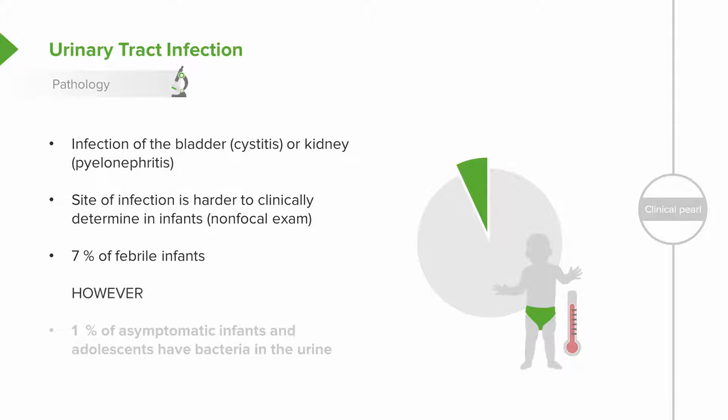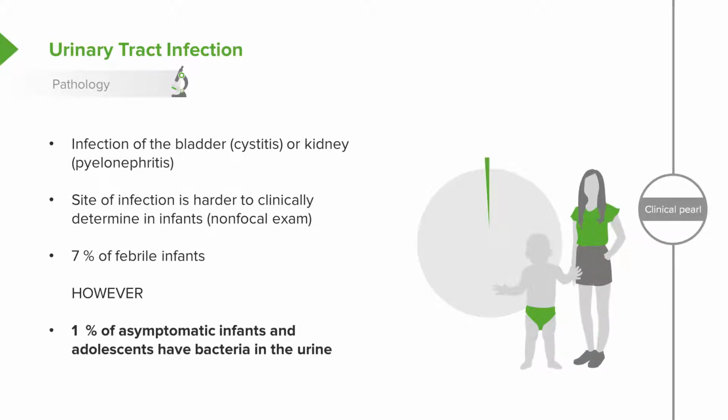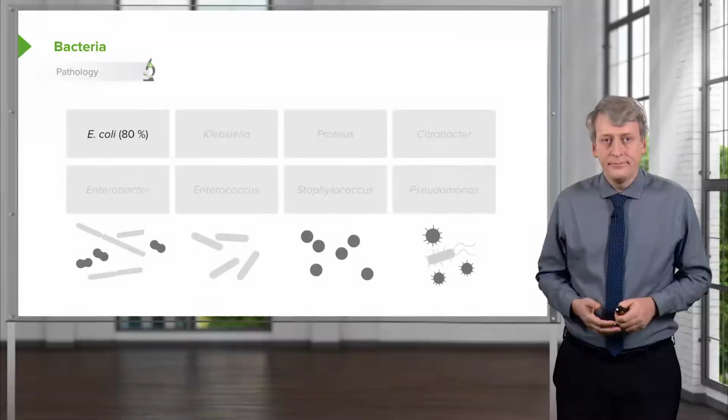The problem is that our gold standard for testing for urinary tract infection, which is the urine culture, 1% of asymptomatic infants and adolescents will have bacteria in their urine, will have an abnormal urine culture. So the problem is, if we see a febrile infant or adolescent and we're suspecting urinary tract infection but we're not sure, there is a 1% false positive rate.